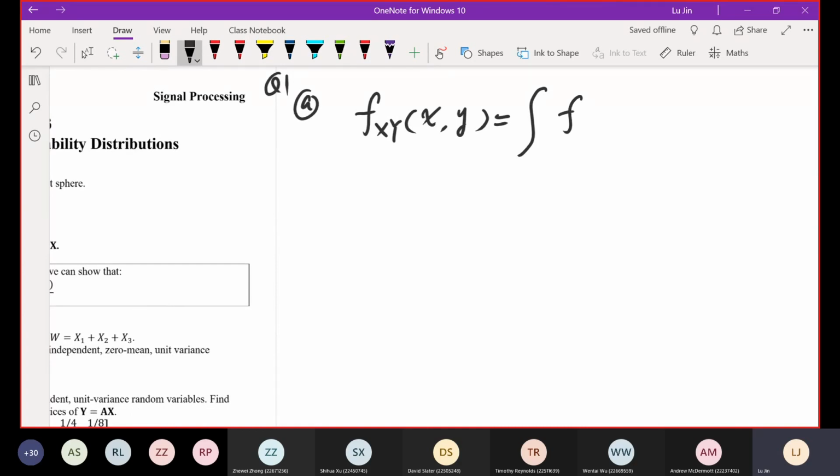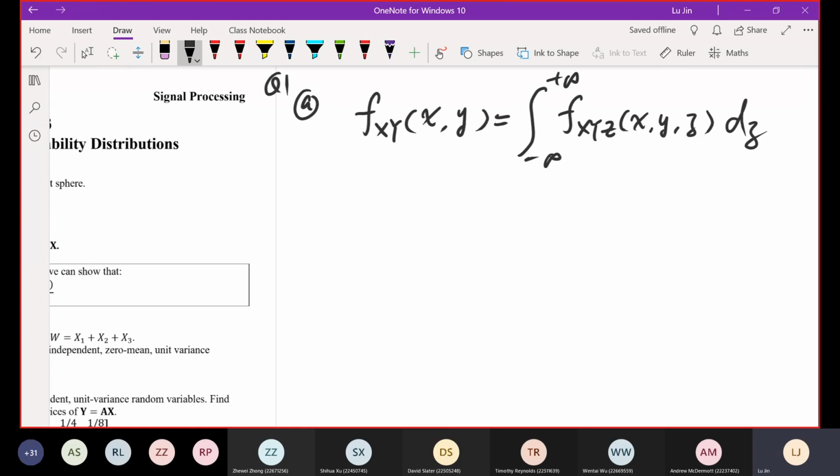So we give the joint PDF of x, y, and z as the argument of the integration. Because we want to remove z, we put dz here. Of course, for this continuous case, z should go from negative infinity to positive infinity.